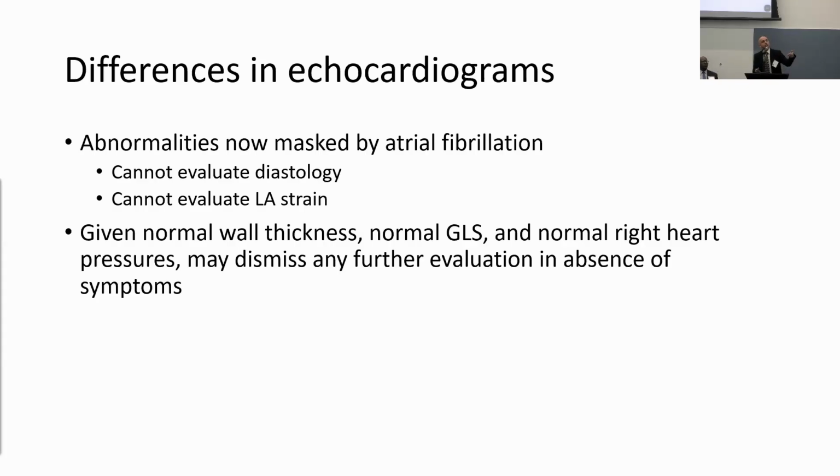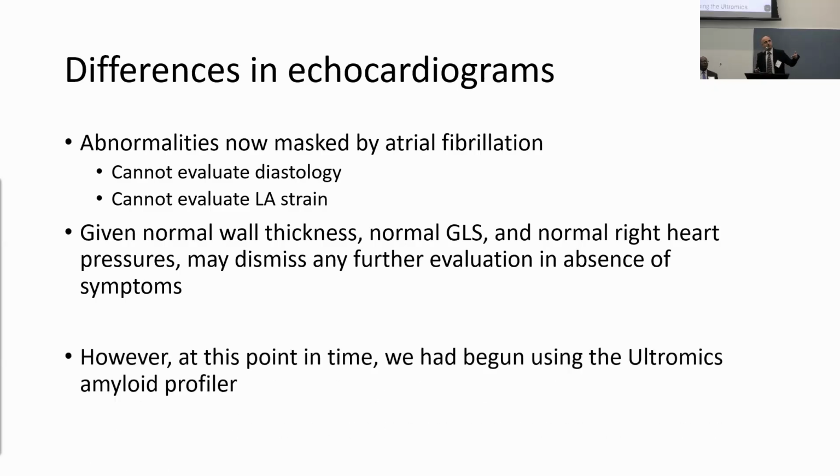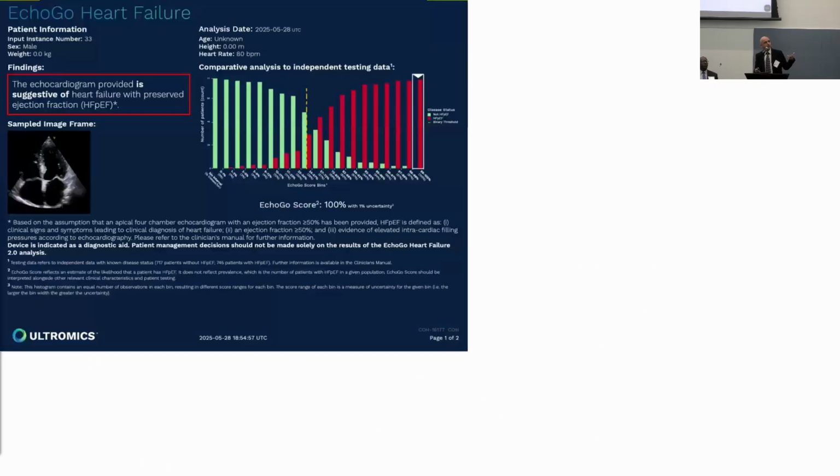However, we were running this AI in the background at the time of this echo. And so it gave me this report at the end where it scored this patient as having HFpEF, even though I couldn't read the diastology, right? I couldn't read the filling pressures because of the AFib, and the right heart pressures were actually normal at this point, but it's still called HFpEF with 100% certainty.